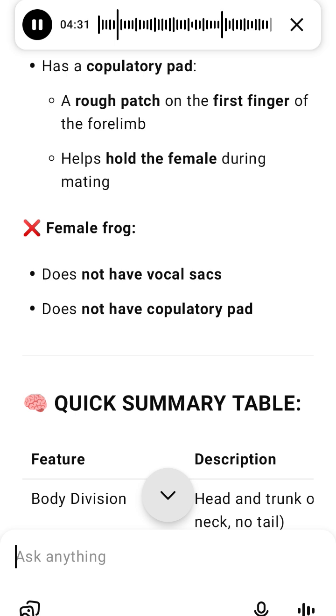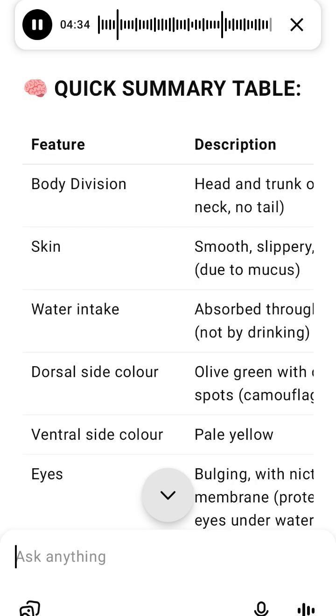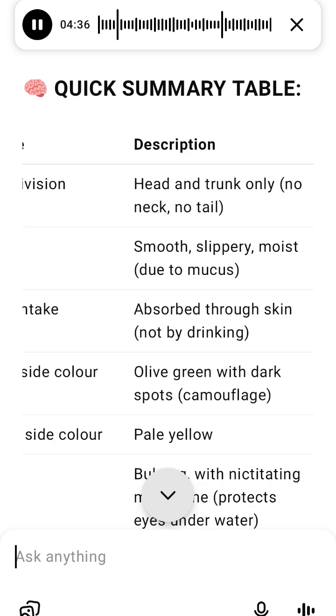Male frog features: vocal sacs plus copulatory pad. Female frog features: lacks both vocal sacs and copulatory pad.